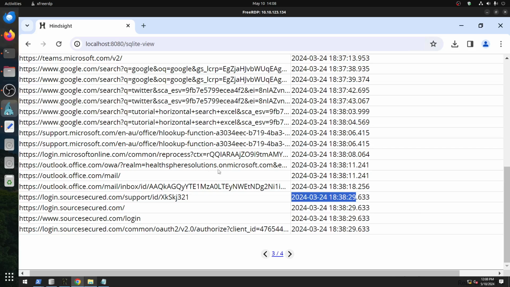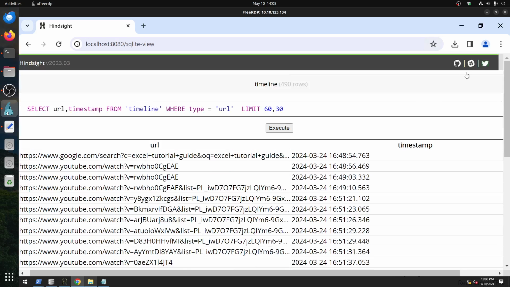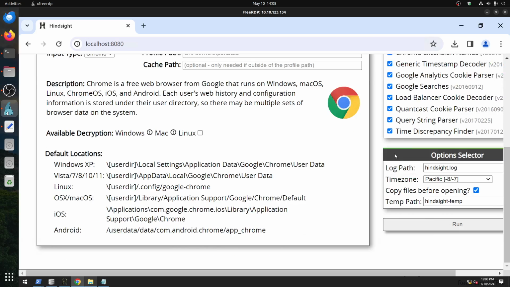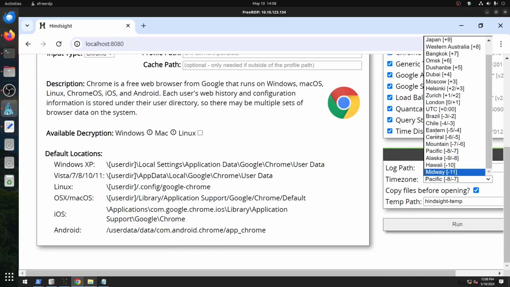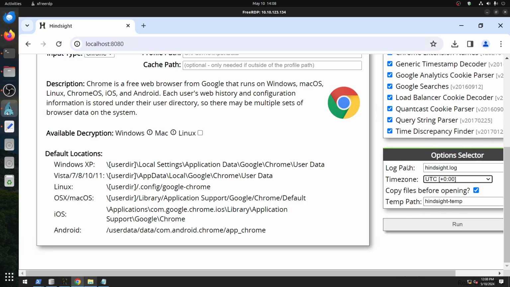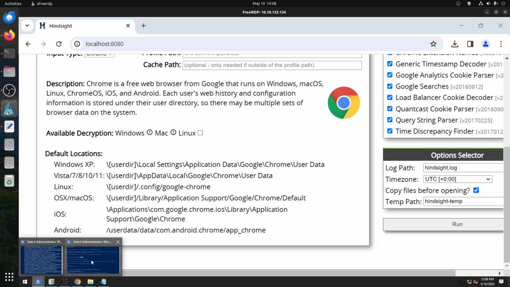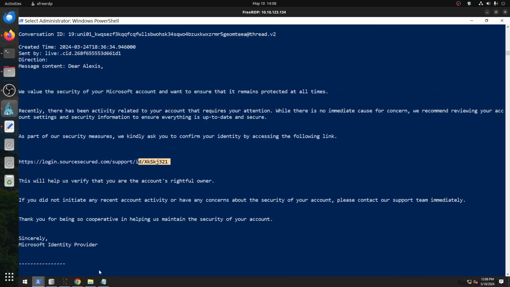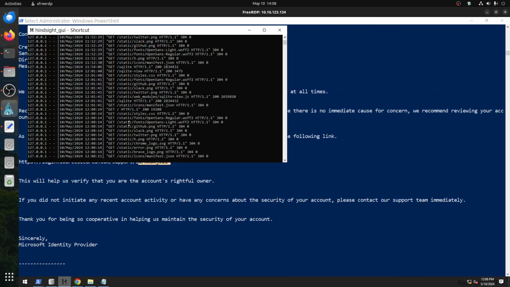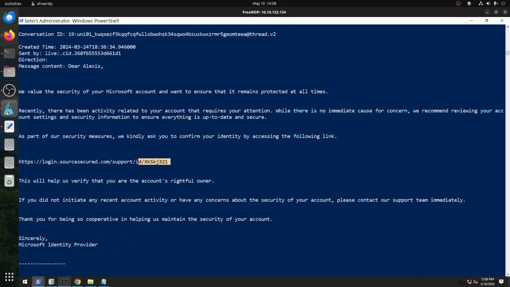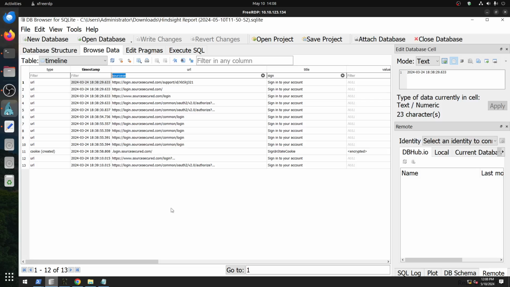This part was a bit easier. The only mistake I made there was that when I left this, I didn't change it to UTC, so it took me time to figure out what was wrong. I knew the answer, but it couldn't work. I think we got it. So we have PowerShell to read the messages, and then we have this one to read the Teams, and you can play with the database, easier to check.